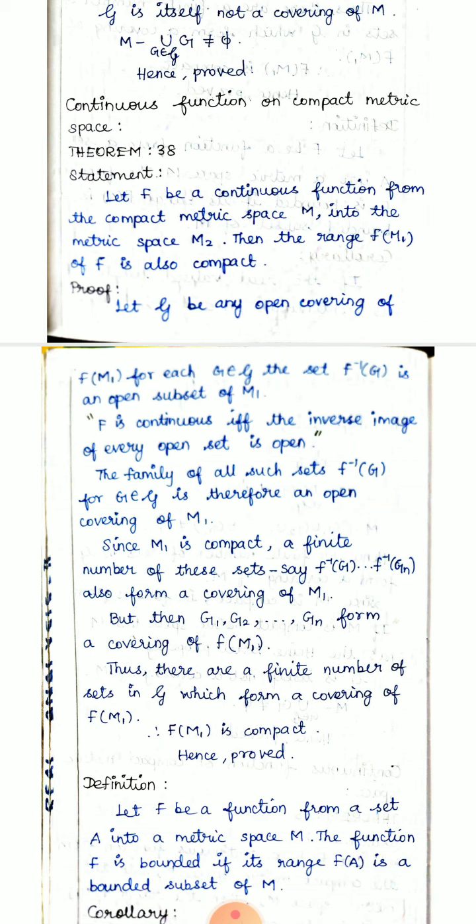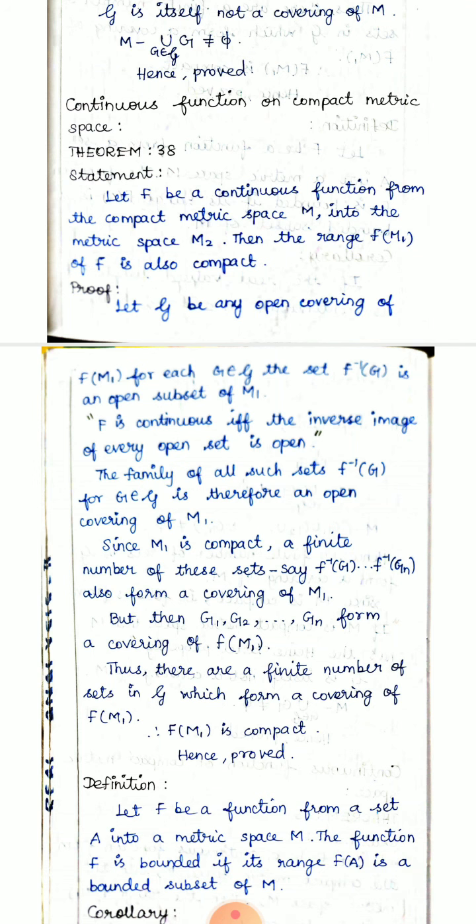So G1, G2, up to Gn form a covering of f of M1. Thus, there are a finite number of sets in G which form a covering of f of M1. Therefore, f of M1 is compact. So we have taken M1 as compact, and we have shown that f of M1 is also compact. If M1 has a finite open covering, then obviously the inverse image is also an open covering. That only we have to prove.